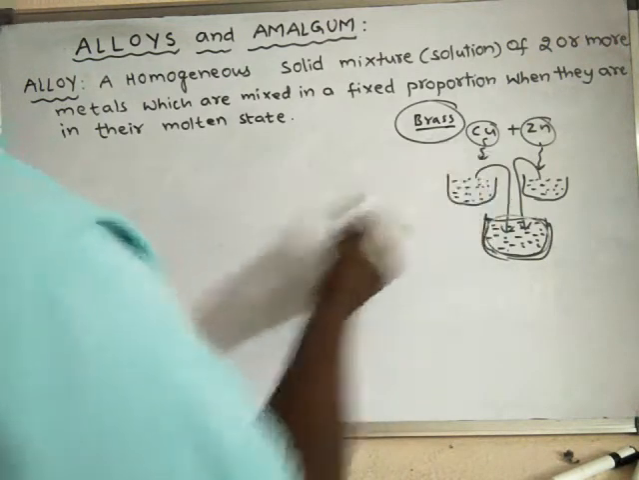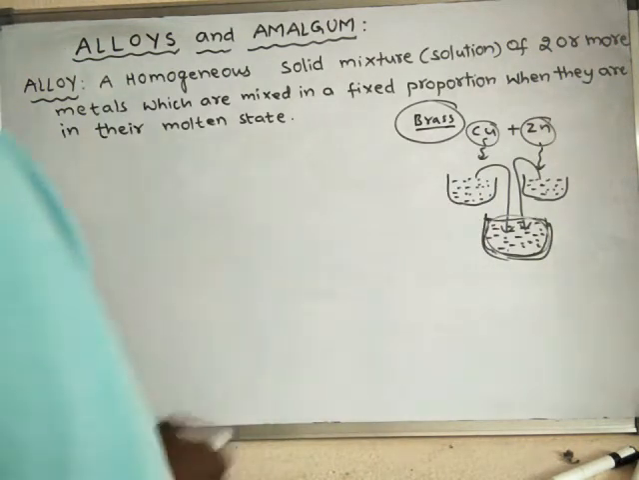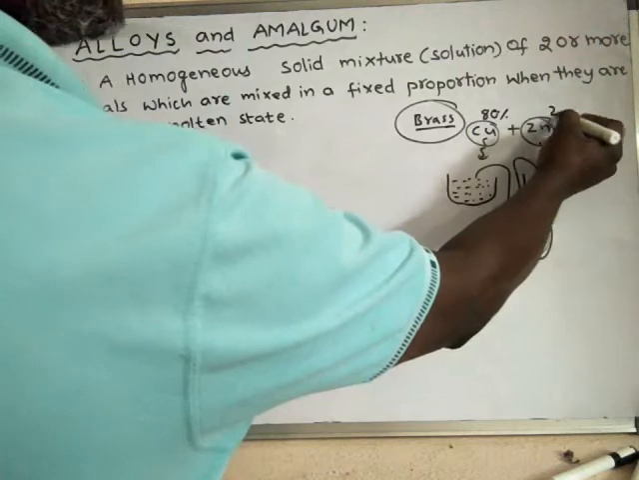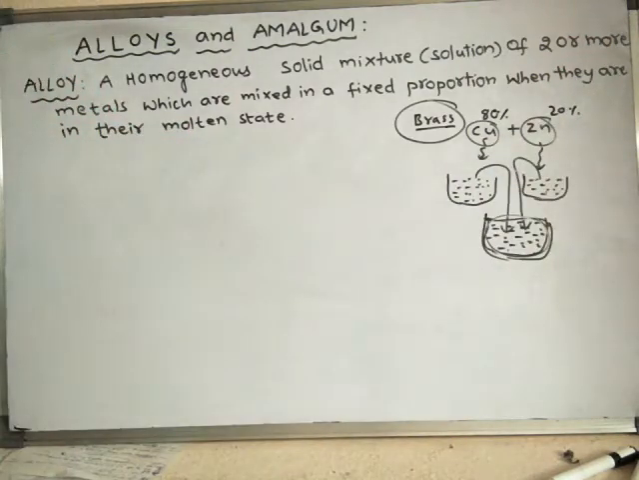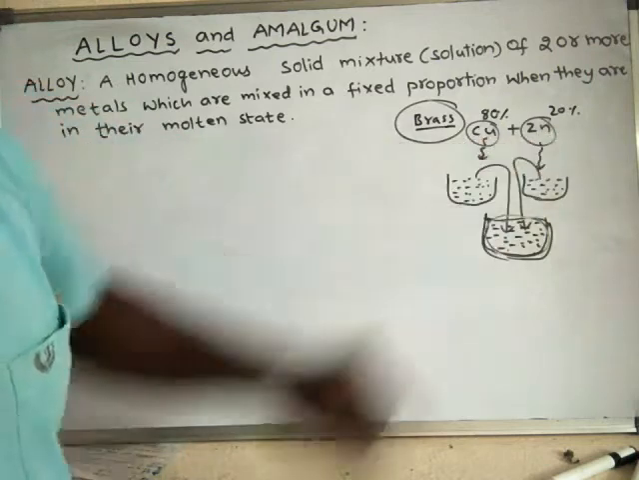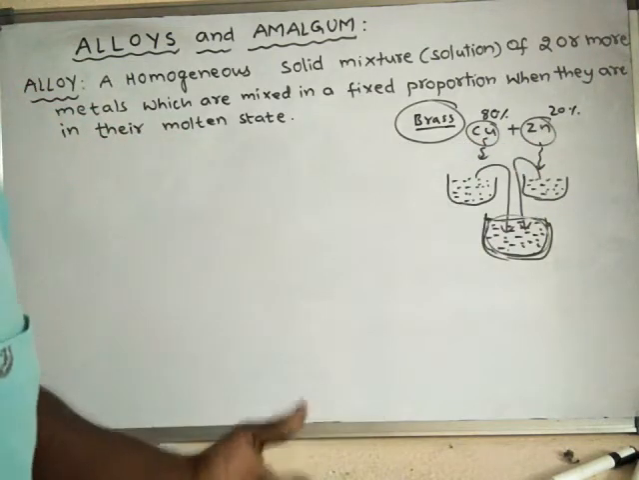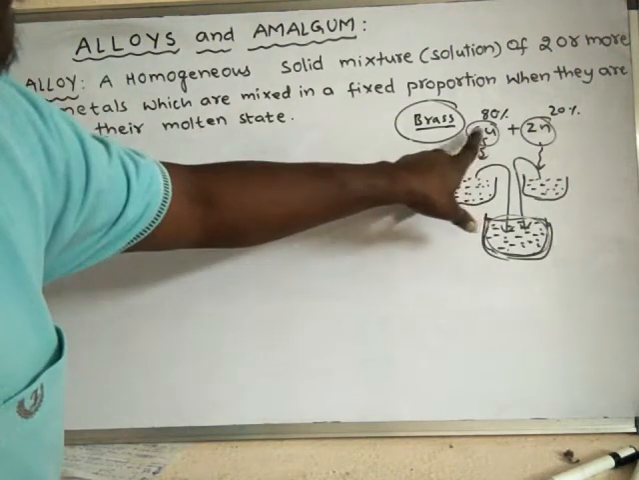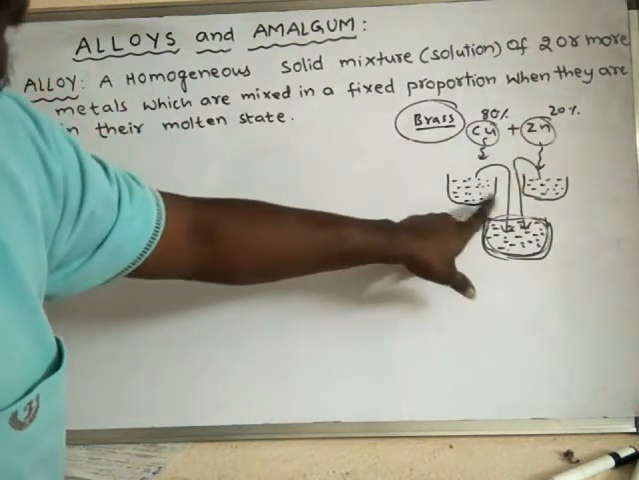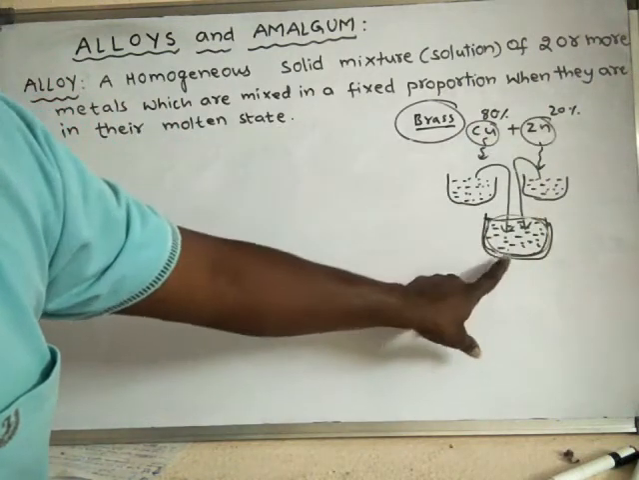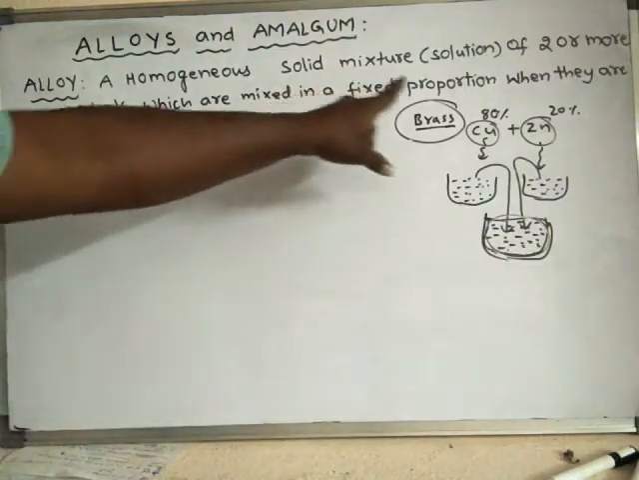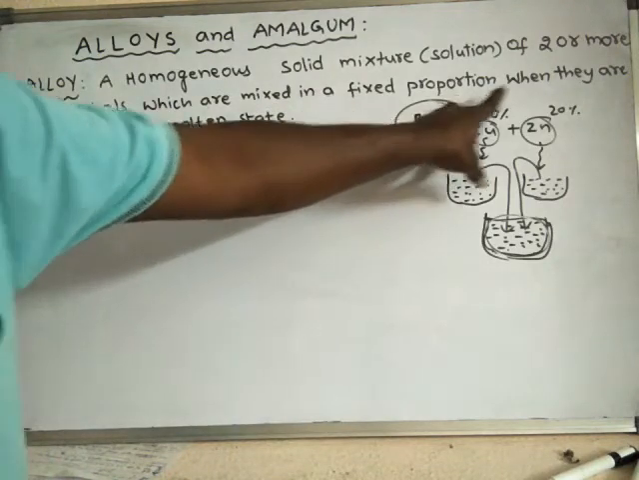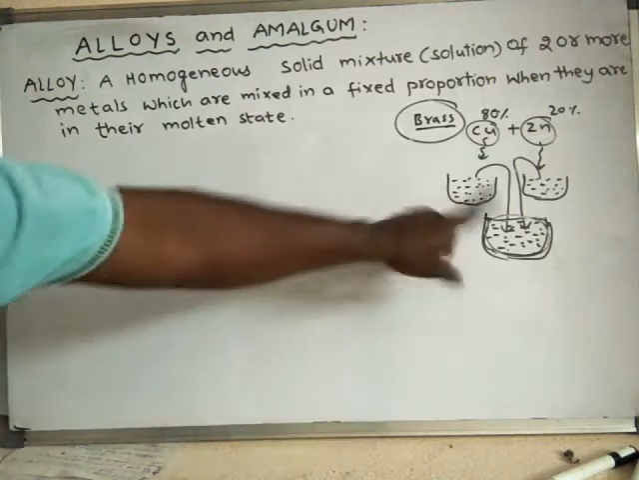For example, this brass contains copper around 60 to 80%. If 80% copper and 20% zinc are present, that means a fixed proportion of these two metals is mixed. Sometimes more than two metals are also mixed in different alloys. But in this particular alloy, copper and zinc are mixed in the proportion of 80 to 20% in their molten state, and finally make an alloy. So two or more metals are mixed in a fixed proportion when they are in their molten state.